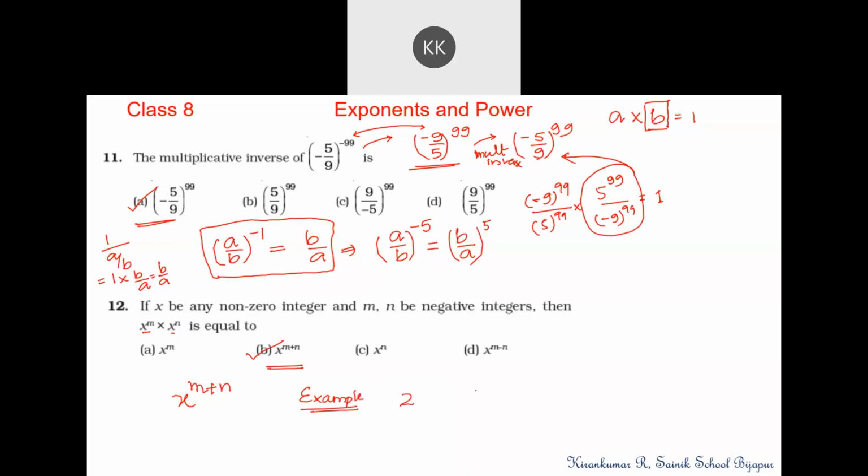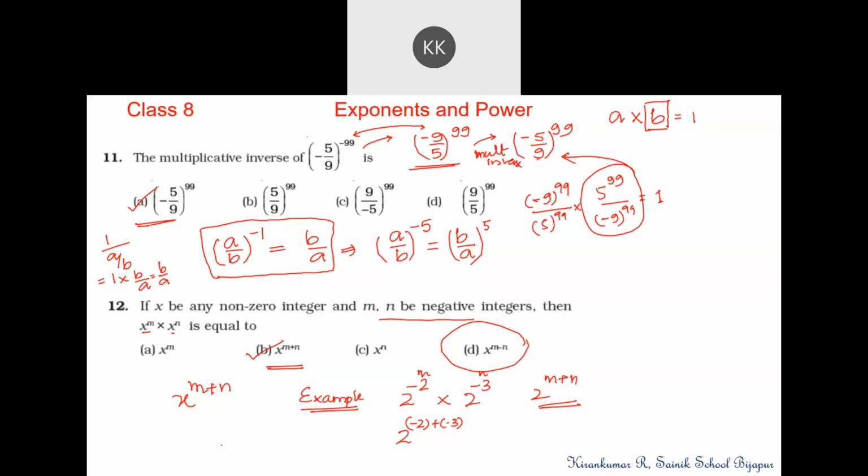Let me take the base as 2 and the powers, they are negative integers. Let me consider minus 2 and minus 3 as the integers there. Now if you use the identity, minus 2 is added to minus 3. If this is m, if this is n, this will be 2 to the power of m plus n only. It cannot be m minus n. It should be only m plus n. But here plus into minus becomes minus, no, sir. It is not multiplying. We are adding them.